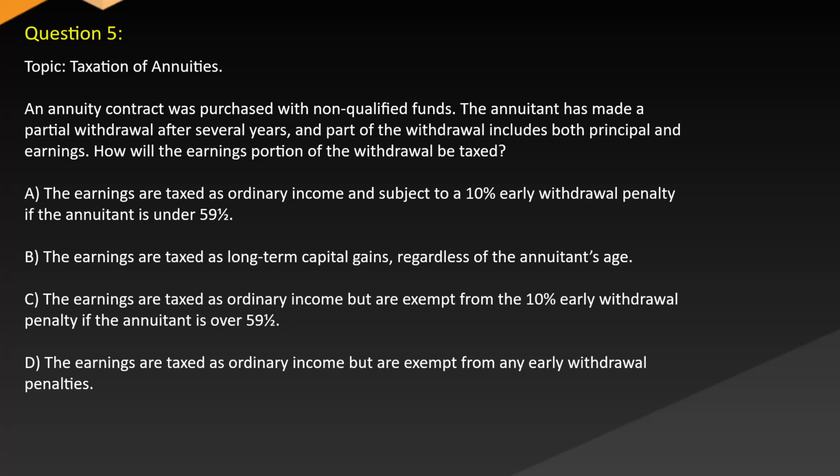A. The earnings are taxed as ordinary income and subject to a 10% early withdrawal penalty if the annuitant is under 59½. B. The earnings are taxed as long-term capital gains, regardless of the annuitant's age. C. The earnings are taxed as ordinary income but are exempt from the 10% early withdrawal penalty if the annuitant is over 59½. D. The earnings are taxed as ordinary income but are exempt from any early withdrawal penalties.